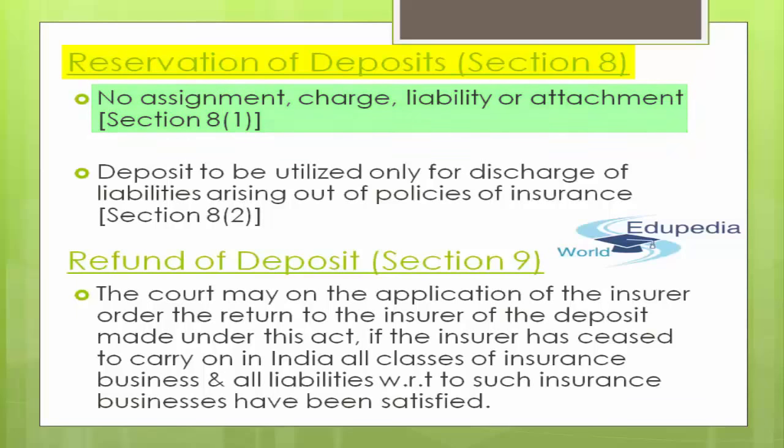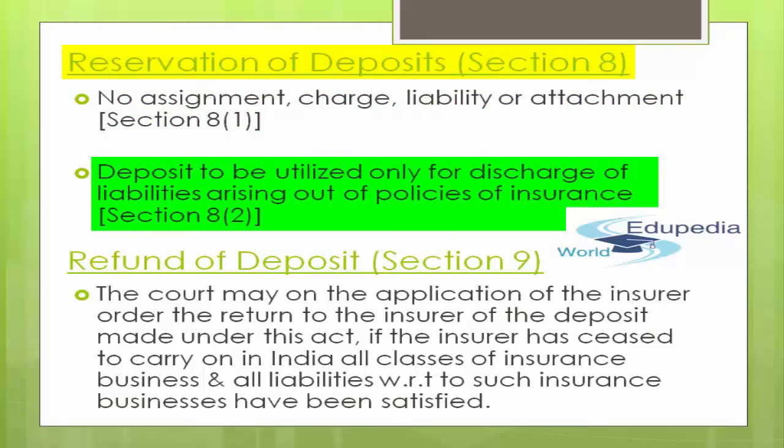So any deposit made under section 7, which we just had the privilege of understanding.